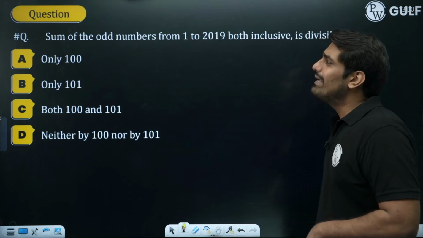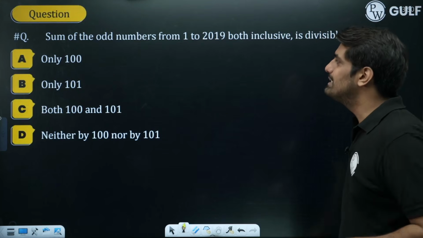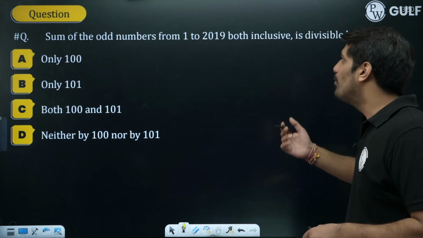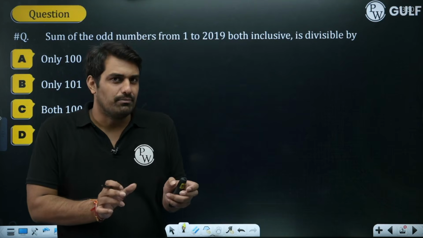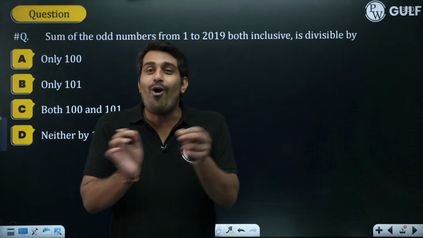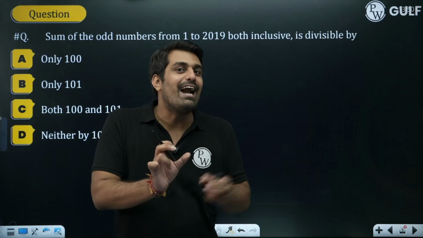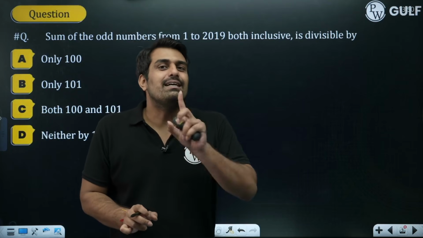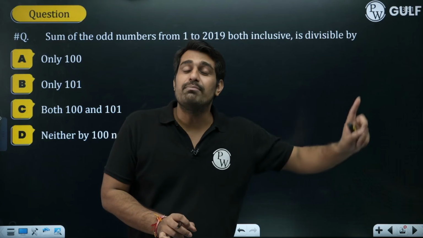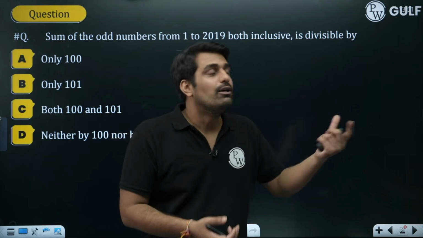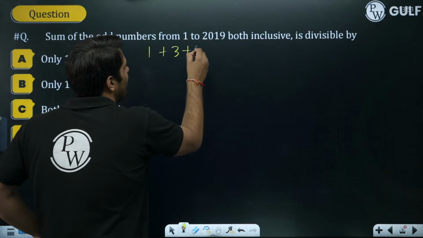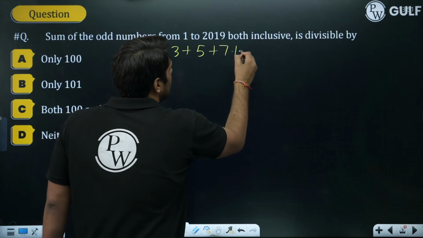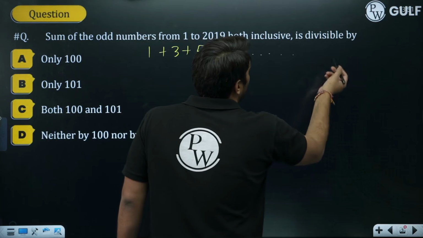The next question talks about the sum of odd numbers from 1 to 2019, both inclusive. So first of all, we have to add odd numbers. So over here, 1 plus 3 plus 5 plus 7 plus 9 plus 11 and so on, up till 2019.